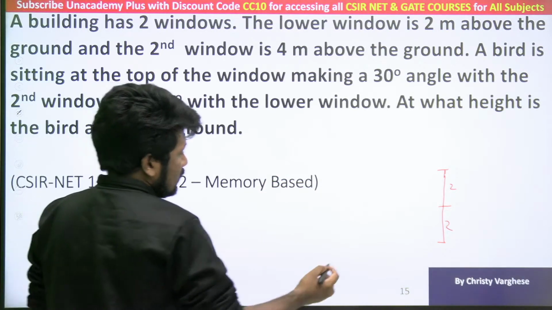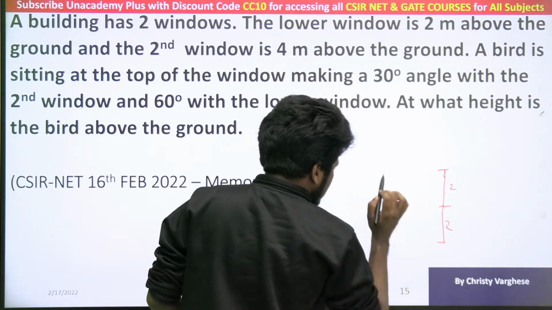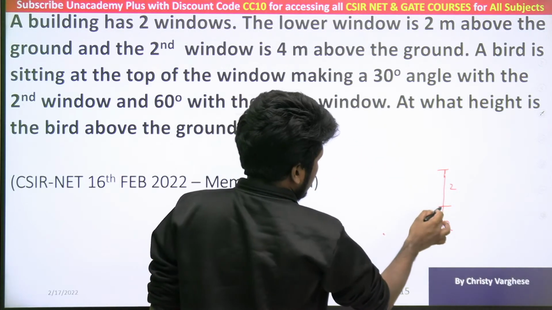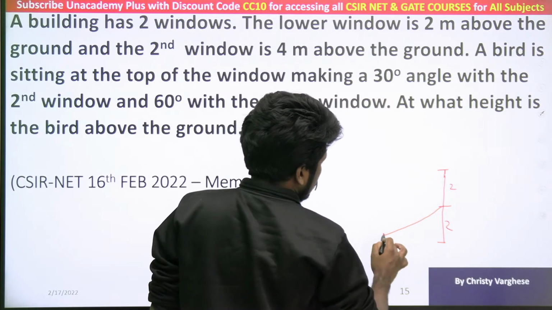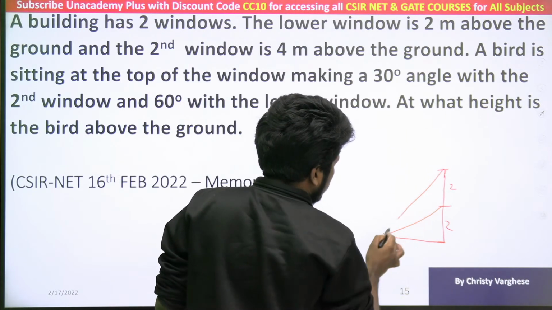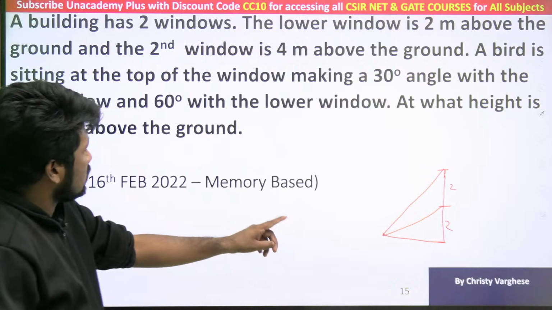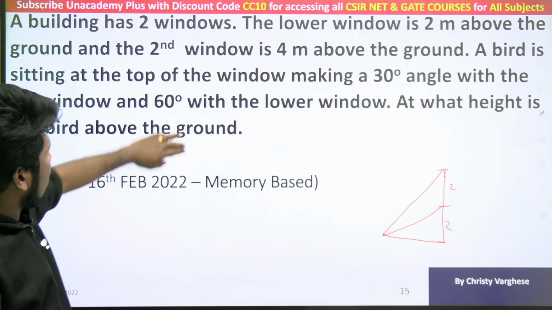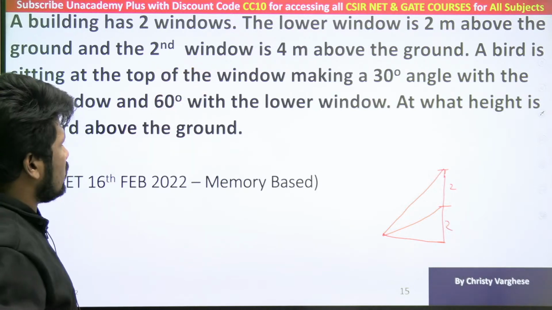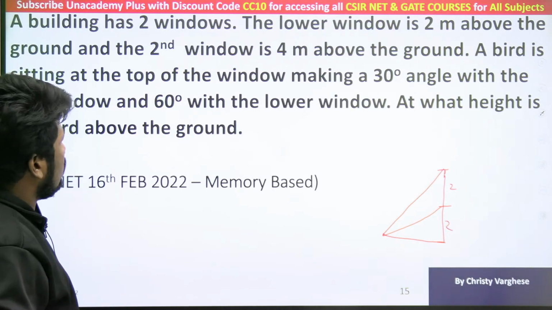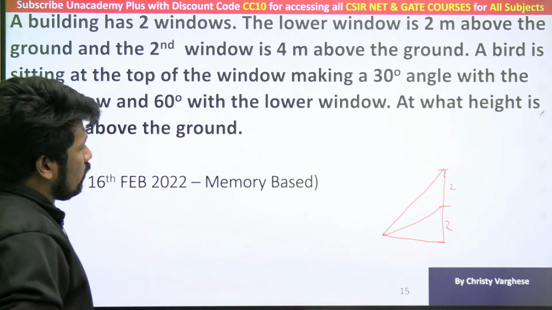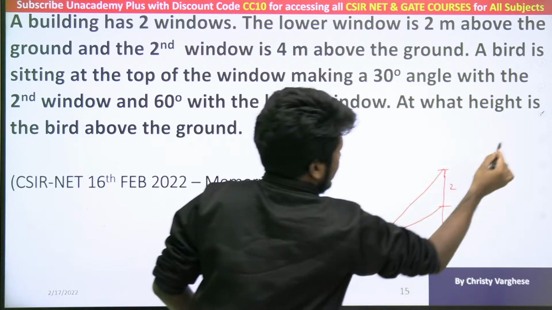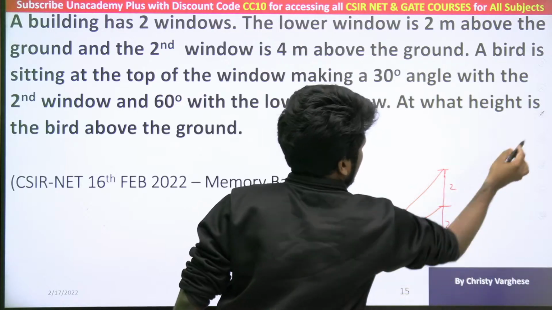Yeah, we will just assume the question is something like this and see whether that is working. So with the lower window 30 degree and with the higher window it should be 60 degree. But it is written the other way around, maybe that is a correction needed. At what height is the bird above the ground? Okay, so the bird is not on the ground level, that is what the question is saying, or maybe there is